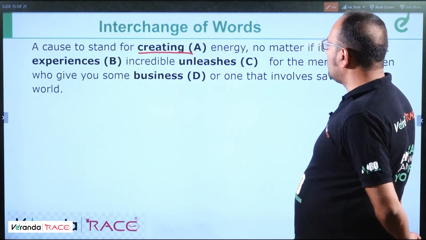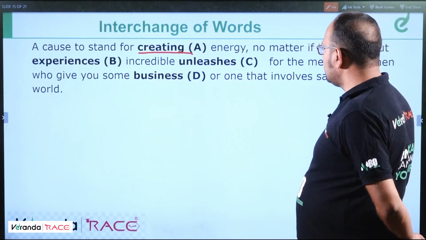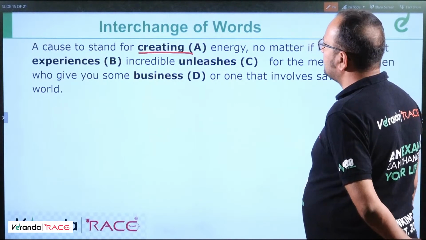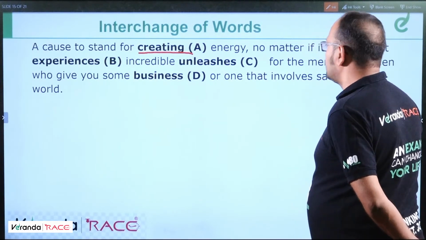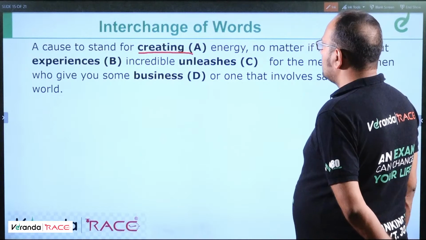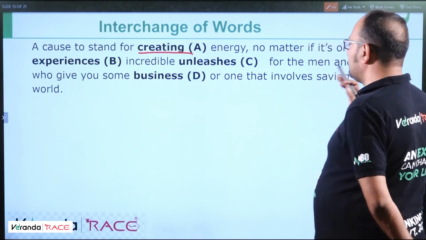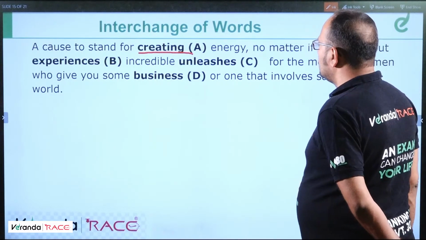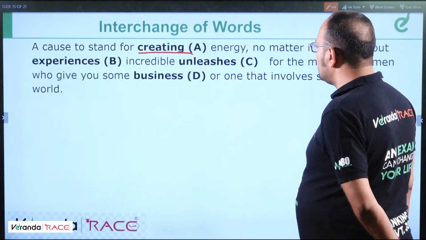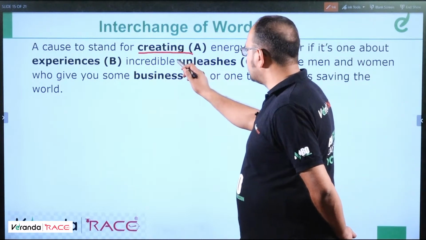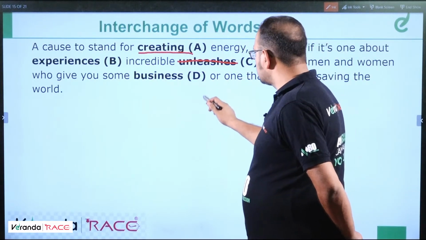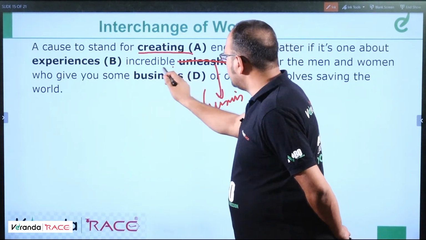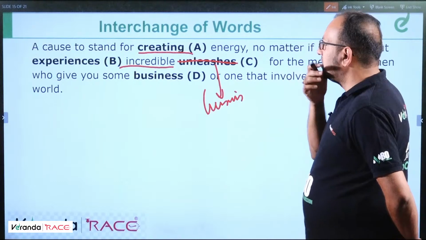A cause to stand for dash energy. So it should be like business energy, no. Experiences energy, no. Unleashes energy, no. A cause to stand for creating energy is perfect, no matter if it's one about dash incredible business. So here it should be business, right? Because it's an adjective, so we need a noun.